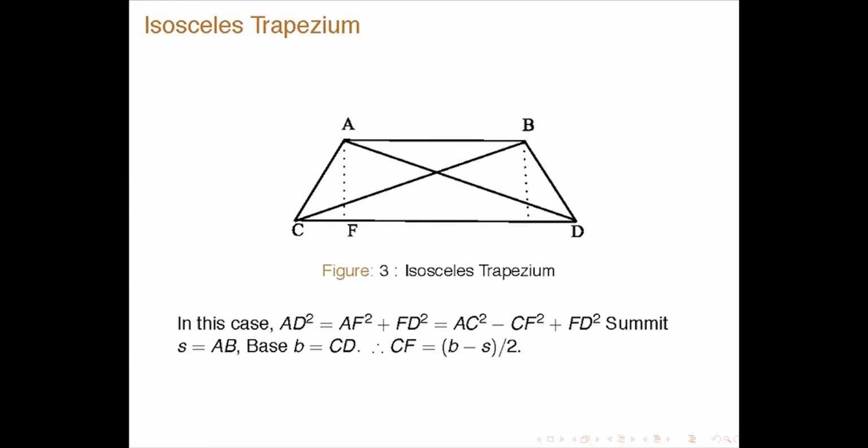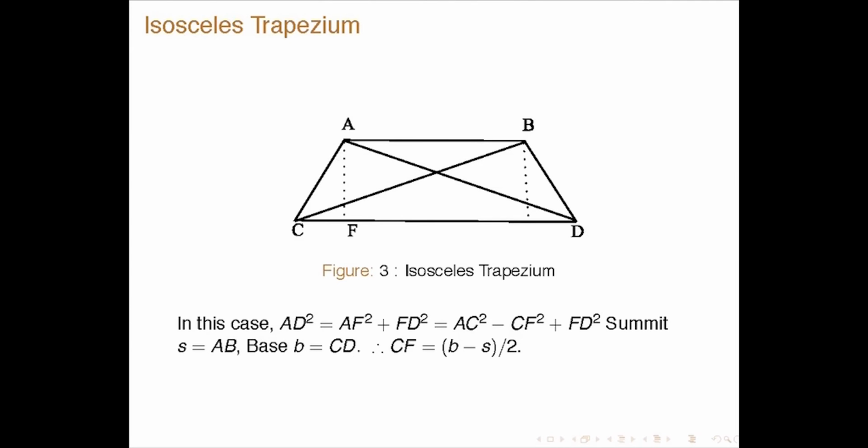He does not say isosceles trapezium, but it is actually applicable only to an isosceles trapezium, where the two flanks are equal. Here CD is the base, AB is the summit, and AC and BD are the diagonals. For an isosceles trapezium clearly they are equal.